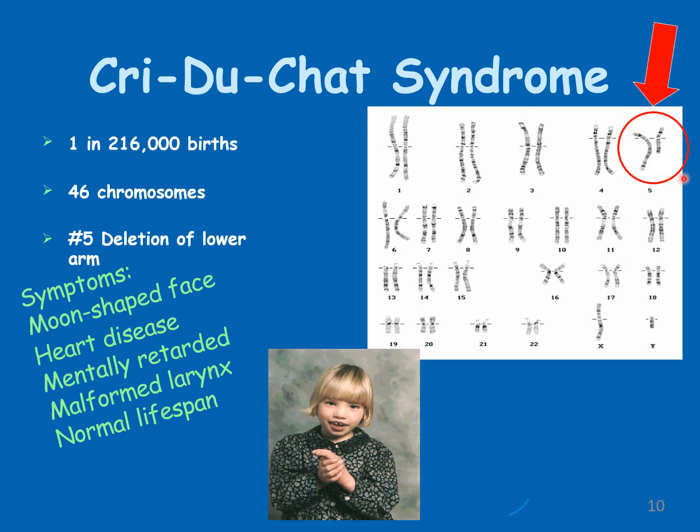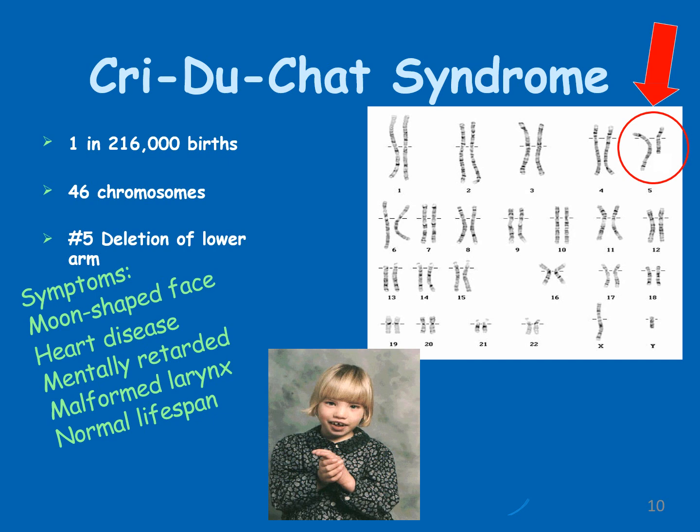Such cases will appear 1 in 1,16,000. The probability of having such cases is very low, but still they occur in nature. We'll have 46 chromosomes, but the fifth pair will have one chromosome in which a small fragment or small arm has been deleted forever.